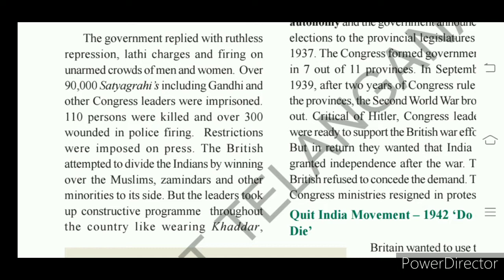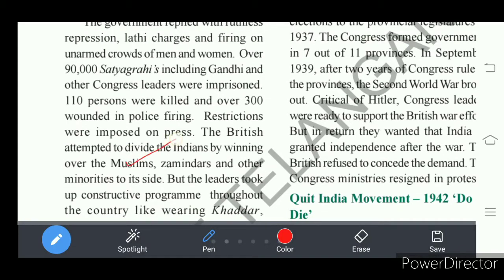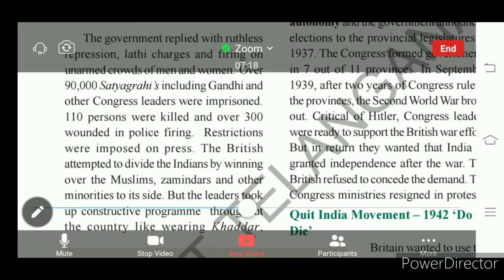The Britishers succeeded in suppressing the civil disobedience movement and also succeeded in dividing Indian people by moving very closely with Muslims, zamindars, and minorities. In this way, Britishers divided the people of India into two groups. That is the policy we call the divide and rule policy.